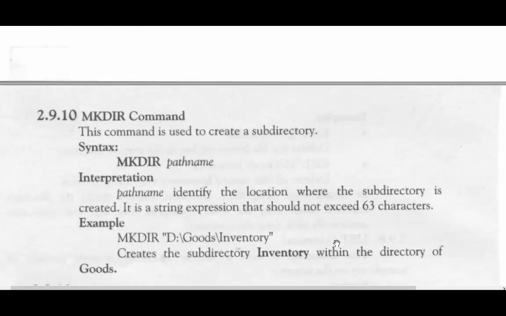Next is the MKDIR command. This command is used to create a subdirectory, make directory. You can remember it by make directory. Syntax: MKDIR path name. Interpretation: path name identifies the location where the subdirectory is created. It is a string expression that should not exceed 63 characters. Example: MKDIR "D:/goods/inventory" creates the subdirectory inventory within the directory of goods.